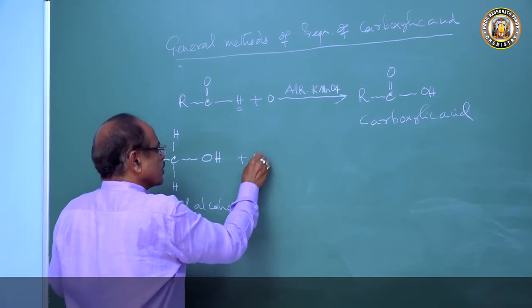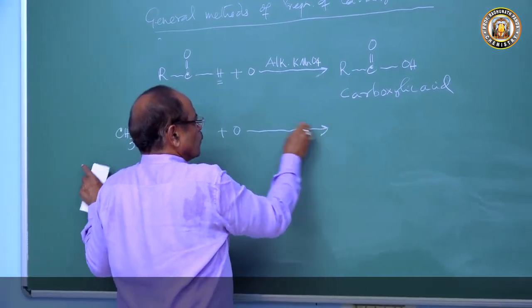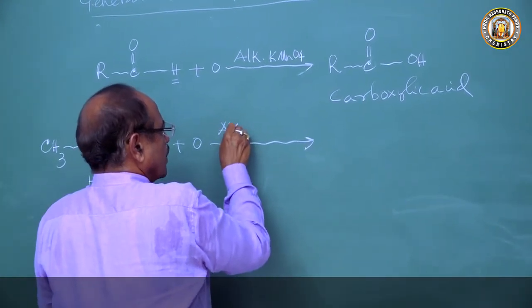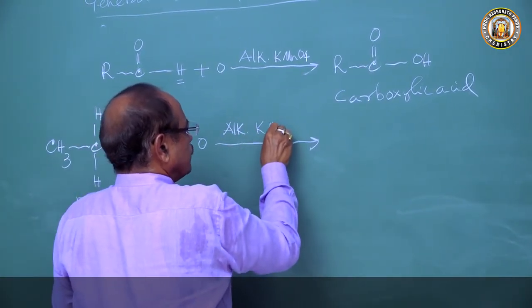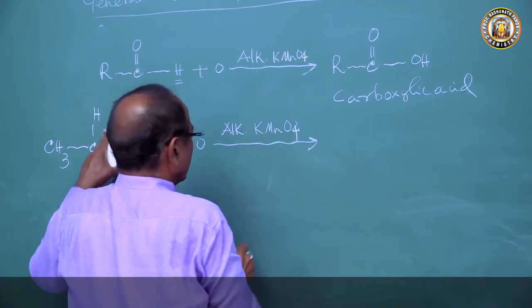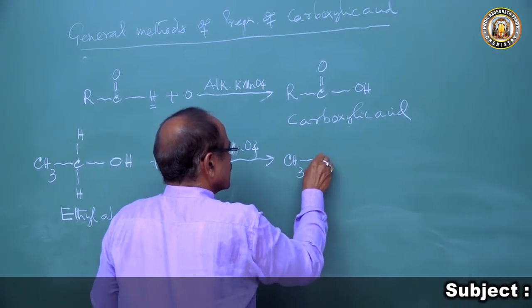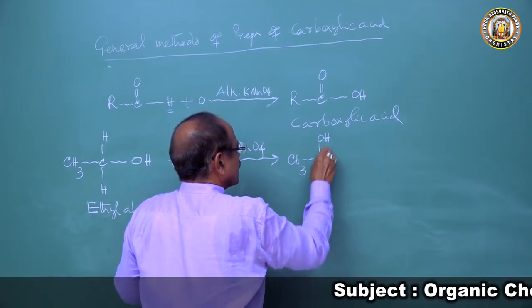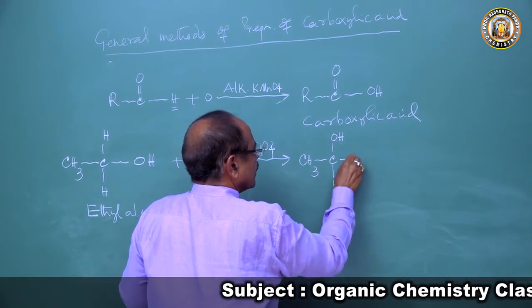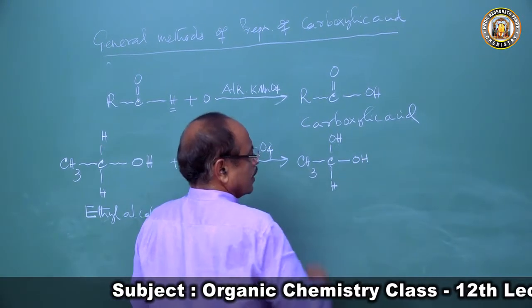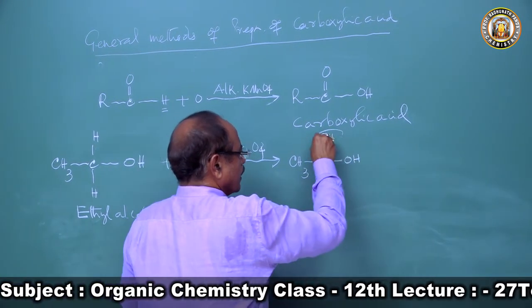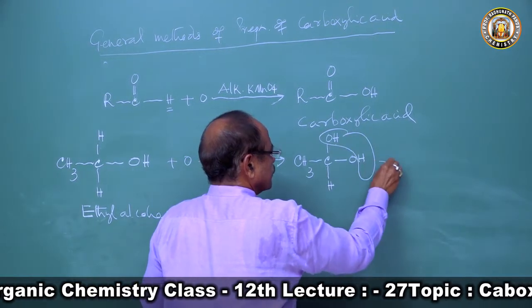This on oxidation with alkaline KMnO4, the H becomes OH, we get CH3CH(OH)2, and this loses a molecule of water, being unstable.